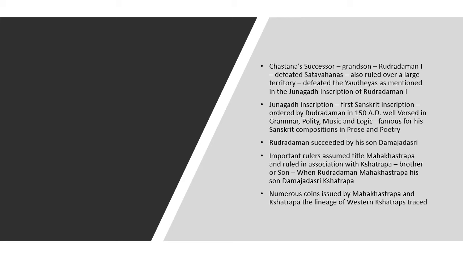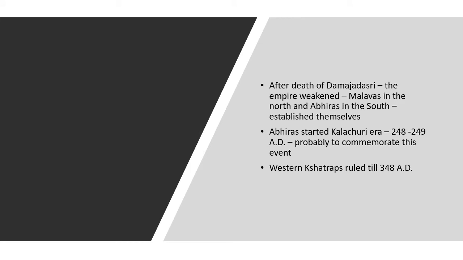Numerous coins were issued by Mahakshatrapas and Kshatrapas, which help us trace the lineage of the Western Satraps. After Rudradaman came Damajadasri, but after the death of Damajadasri, the Western Kshatrapa lineage weakened. In the north, they were defeated, and their provinces and territories were captured by the Malavas. In the south, the territories were captured by the Abhiras.